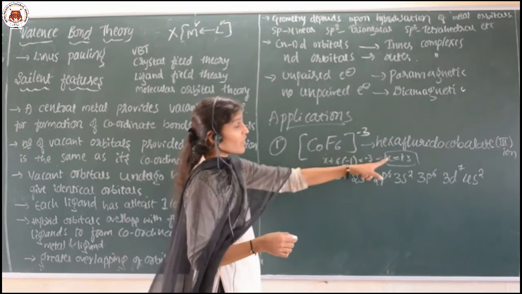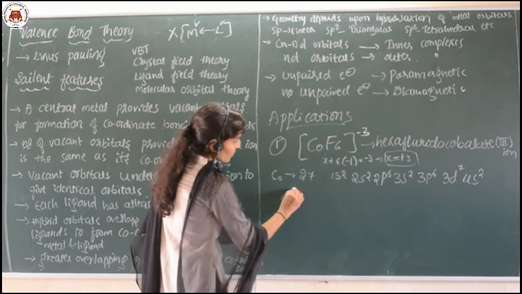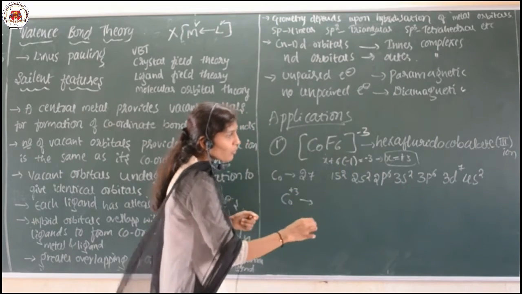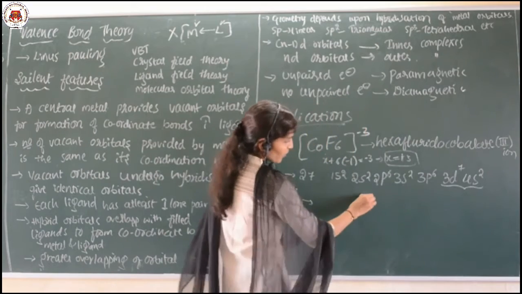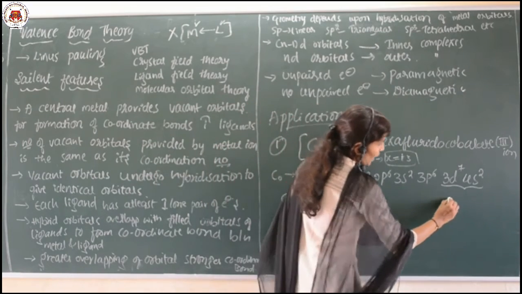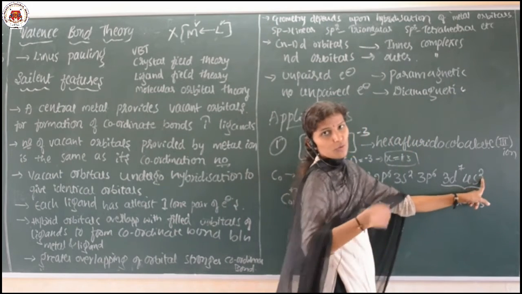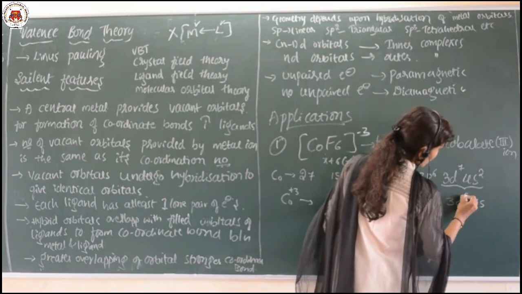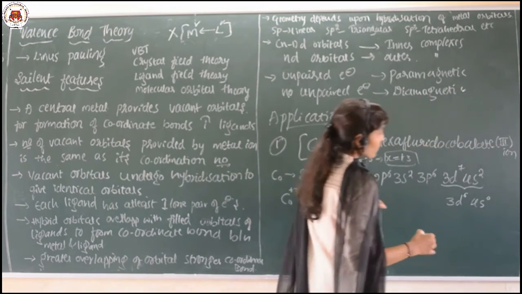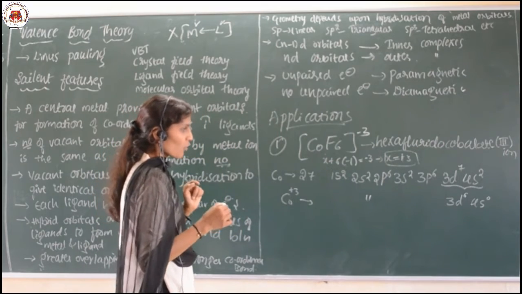But cobalt is in the plus 3 oxidation state, which means you have to remove 3 electrons from the outer shell. Two are removed from the 4s and 1 more is removed from the 3d. It means 3d 6, 4s 0. Clear? Now it is the cobalt plus 3 configuration.